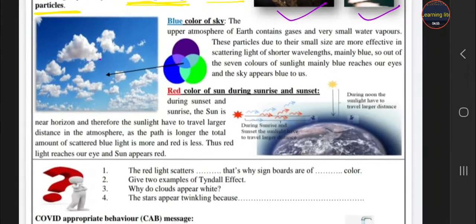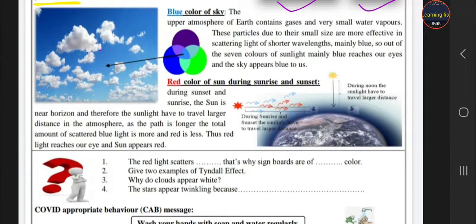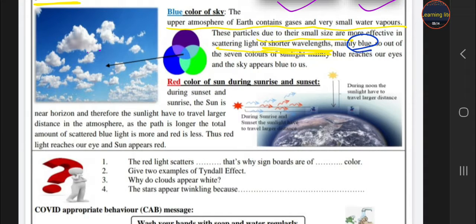Okay. Next is the blue color of the sky. Why does the sky appear blue? The upper atmosphere of the earth contains gases and small water vapors, and due to their small size they scatter the light of shorter wavelength, and shorter wavelength is of which color? Blue. So our sky appears blue.